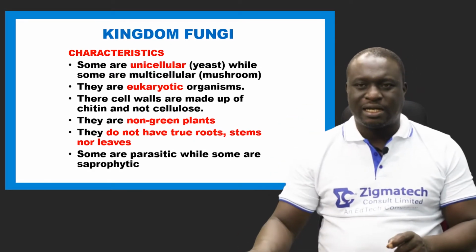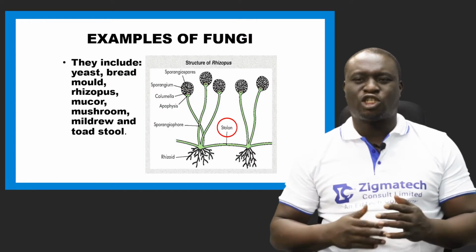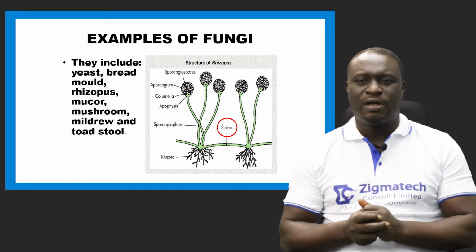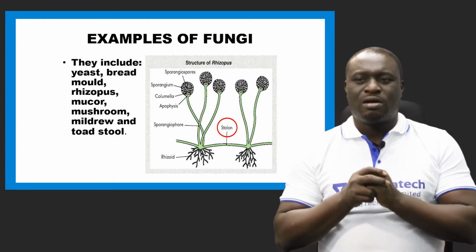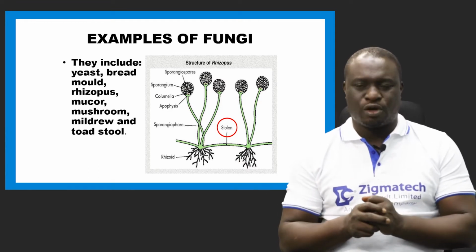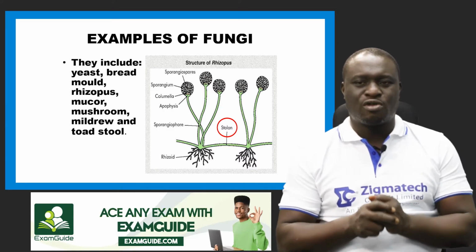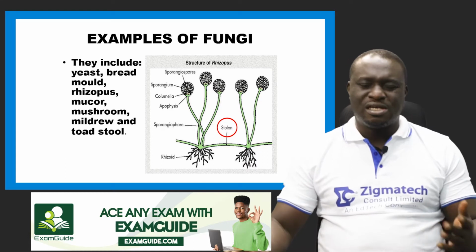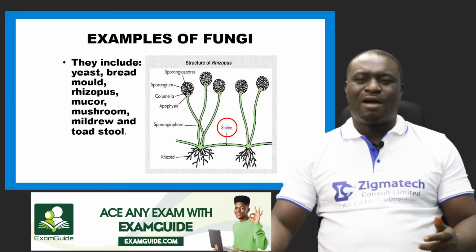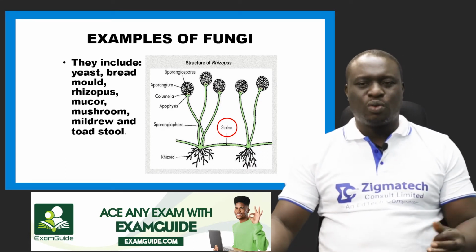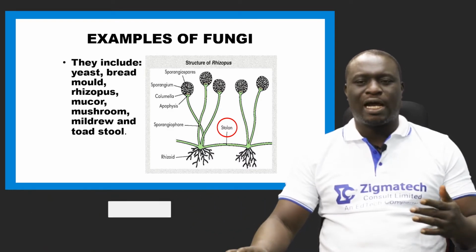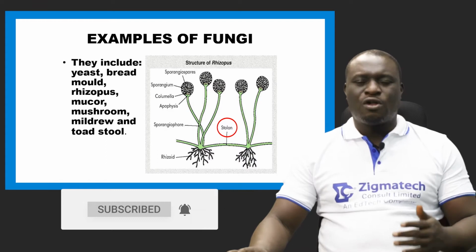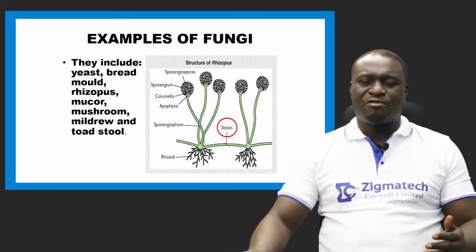Please take note. Now, the next thing I want you to look at is some examples of fungi. Take a look at that. Now, we have the structure of a rhizopus. We have other examples of fungi. We have yeast, we have mushrooms, we have mucor, we have bread mold, we have toadstool, we have mildew, etc. All these are examples of fungi.